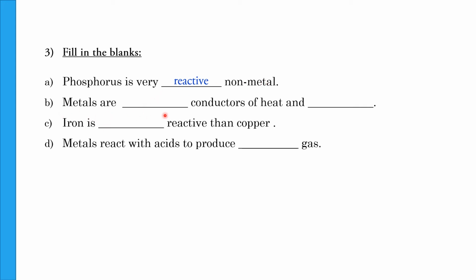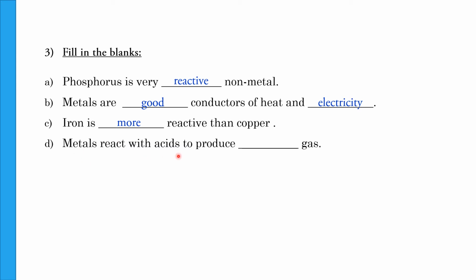Metals are dash conductors of heat and dash. Metals are always good conductors. They are good conductors of heat and electricity. Iron is dash reactive than copper. Here you have to say more or less. Of course, iron is more reactive than copper, and iron displaces or replaces copper from its solution.